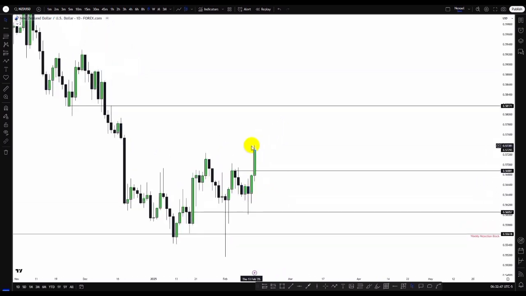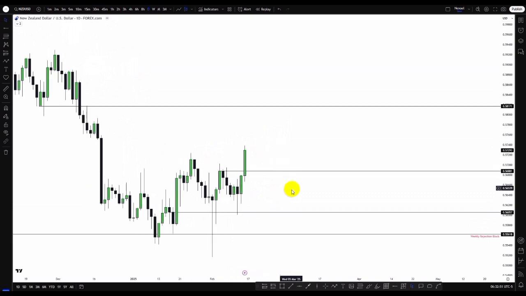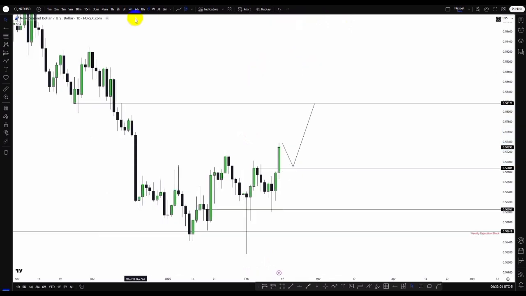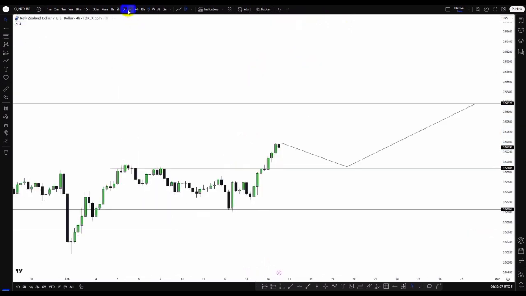Now we have impulse to the upside, and volume closed above this high point. So my expectation in the NZDUSD is to see the possibility of price returning to the downside, and then we have bullish continuation to the upside. So this is my expectation for NZDUSD. Let's check that from the 4-hour time frame.